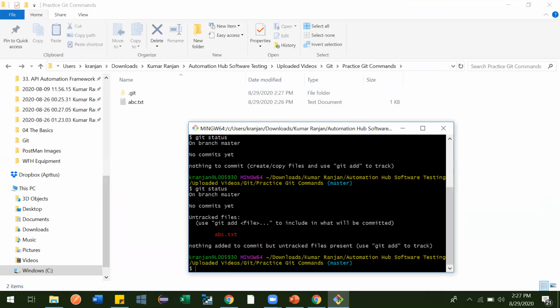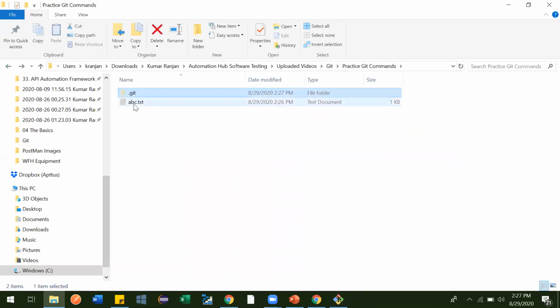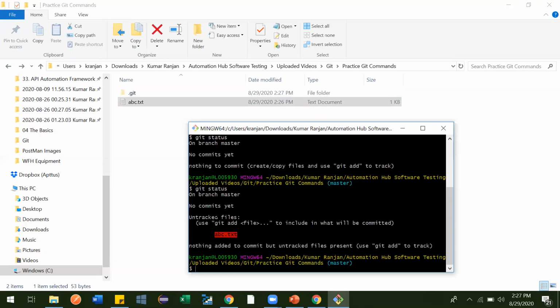Git status: on branch master, you haven't committed yet, and there are untracked files. It means you have added one file which is untracked. It was not available earlier, and you have recently added it. That's what it is telling us: untracked files.